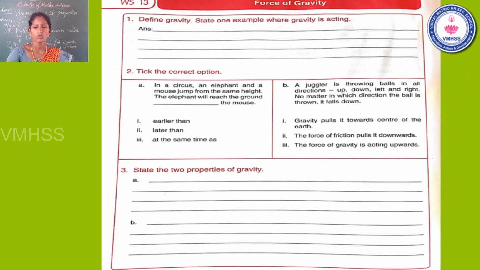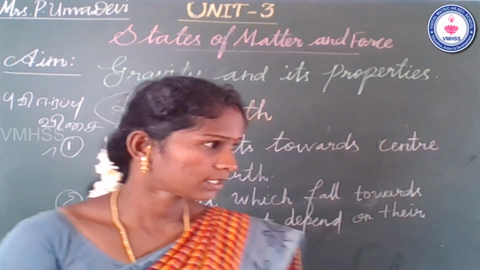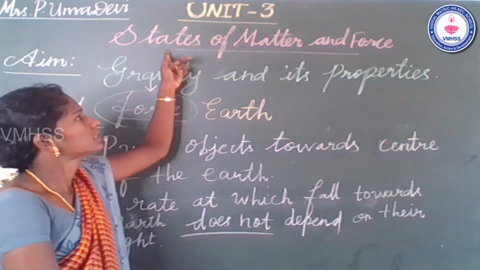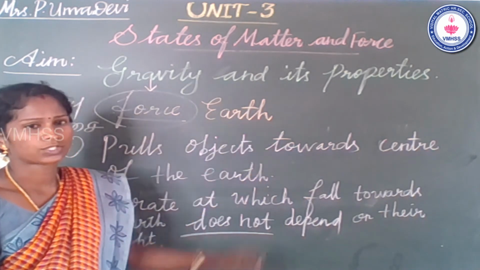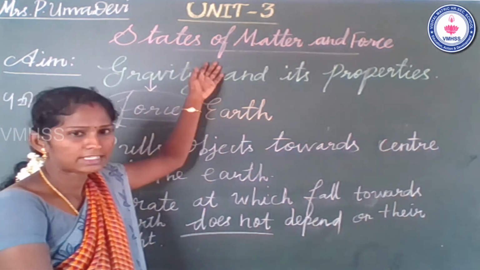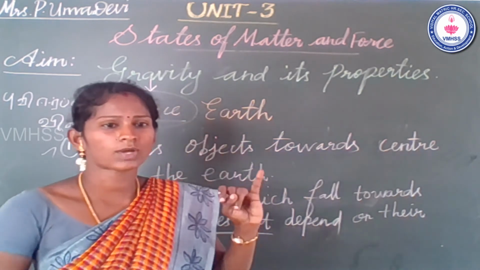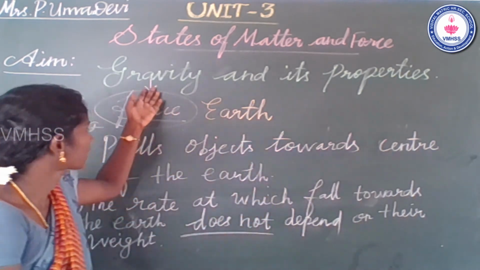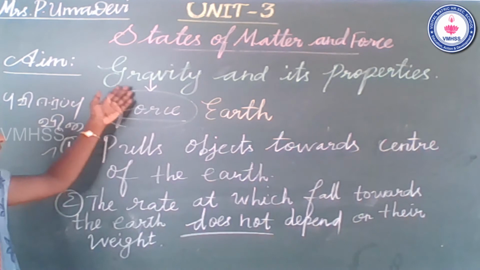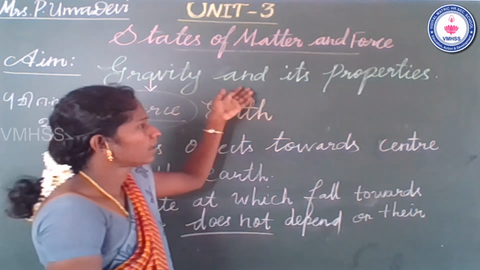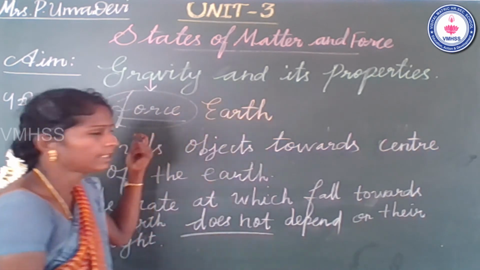Students, now we go to the assessment part. Okay, students, once again recall today's class. What is the name of the topic? Unit 3, states of matter and force. You already learned the three states of matter and force, and then one of the forces. First, frictional force. What is the second one? Gravitational force. Today in class we learned about gravitational force and its properties.